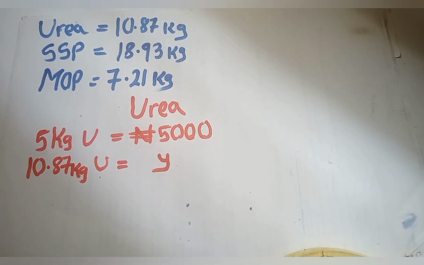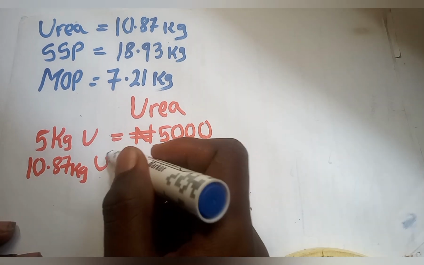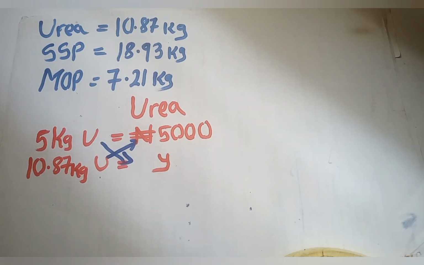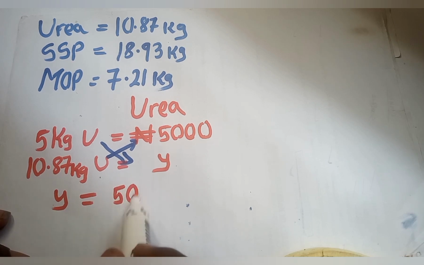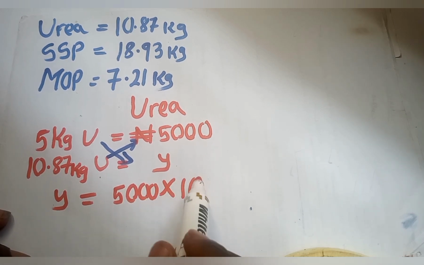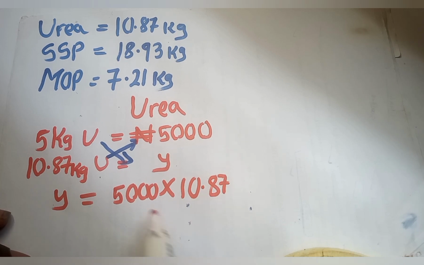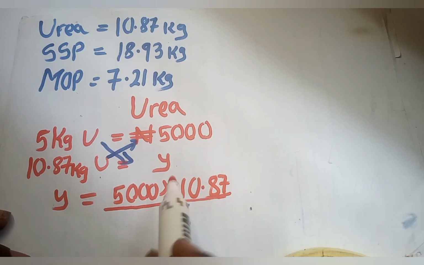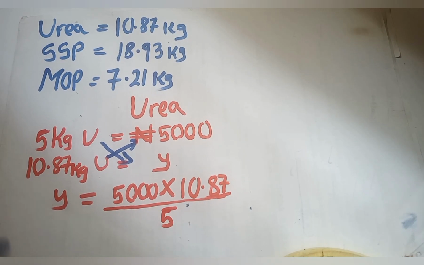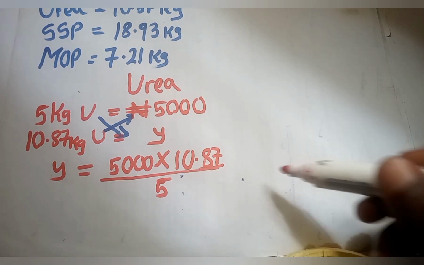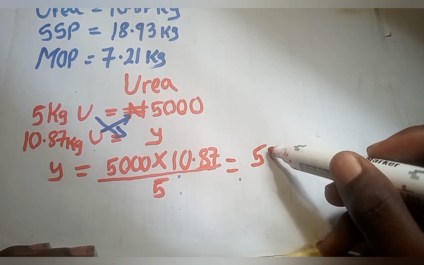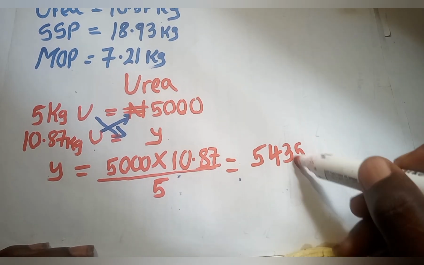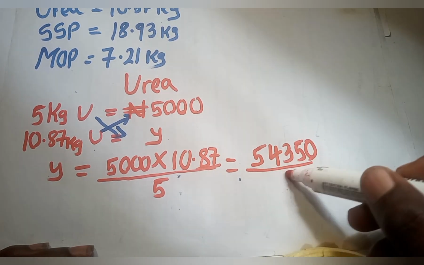Now, what you are going to do is cross multiply like that. This goes to this and this goes to this. If you cross multiply, you're going to be getting the amount Y is equals to 5,000 multiplied by 10.87, all divided by 5. So that is 54,350 all over 5.